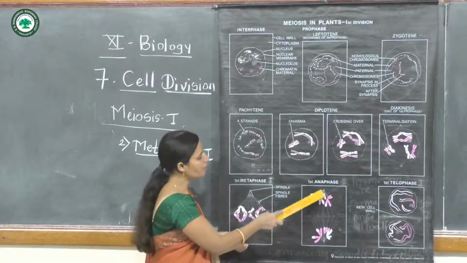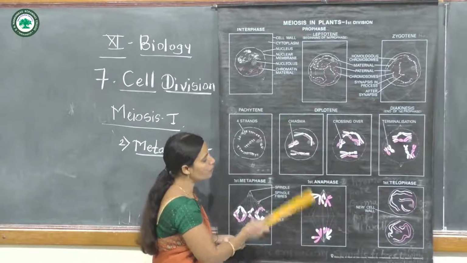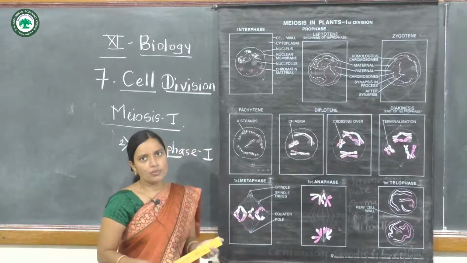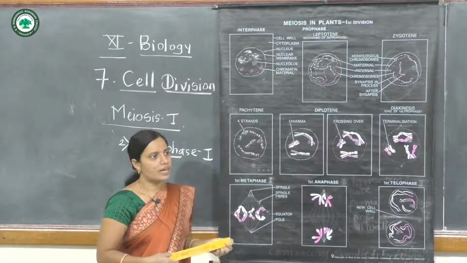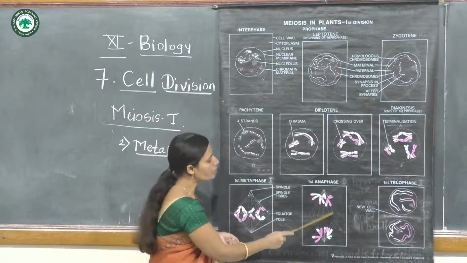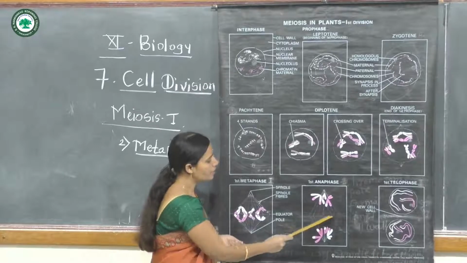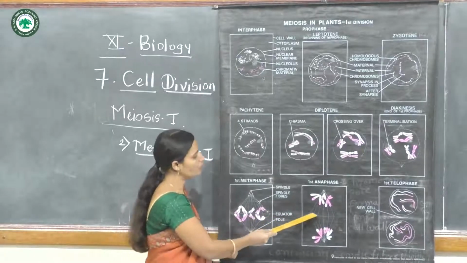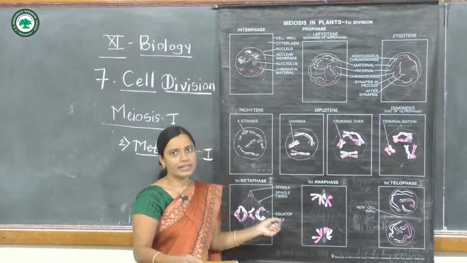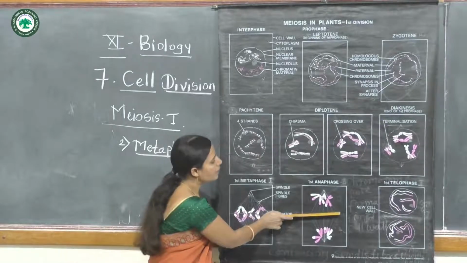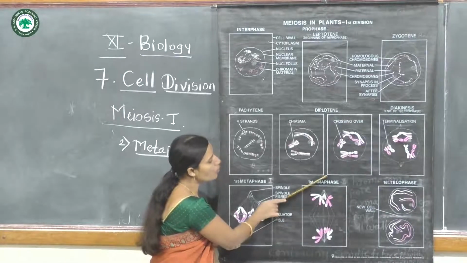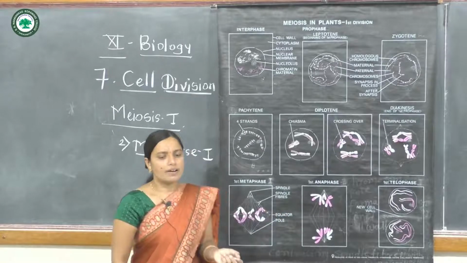They separate toward the two opposite poles, and this phase is called anaphase. They are present at the two opposite poles in anaphase.